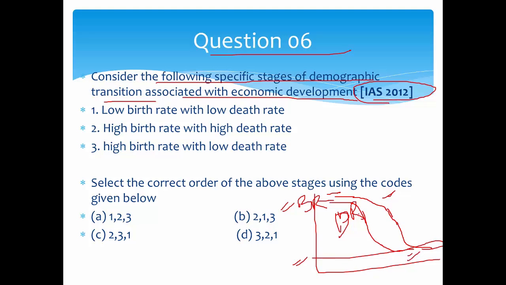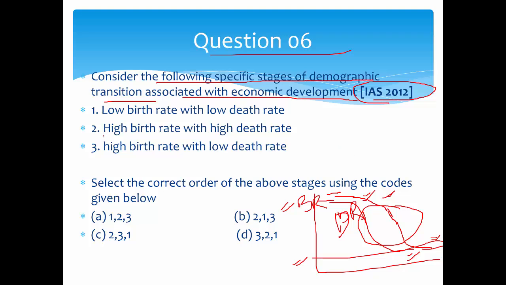And in the transition phase, you can see that the death rate decreases sharply and the birth rate decreases slowly, but it will also come closer to the death rate, and they both will become constant. So here the population of the country does not increase, and here also the population does not increase. But in this transition phase there is a population boom, which is happening in India right now, due to which the demographic dividend occurs. So these are all pure concepts, and you should know about this.